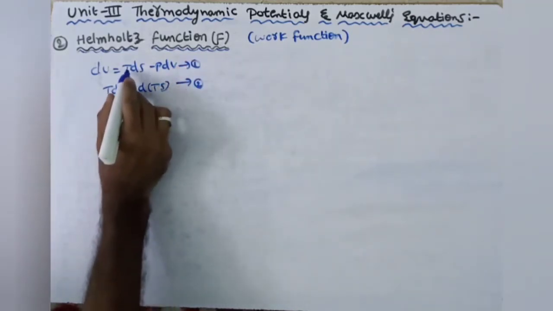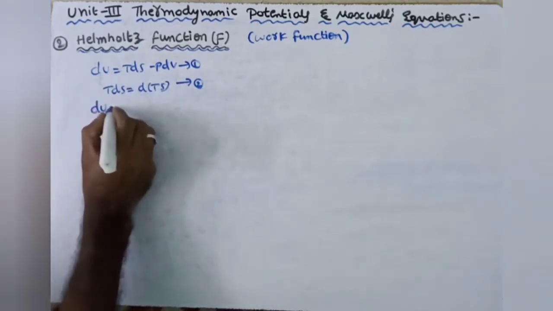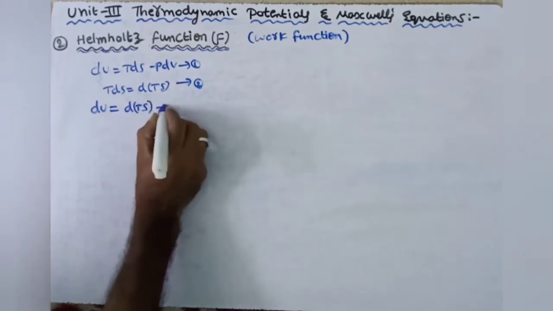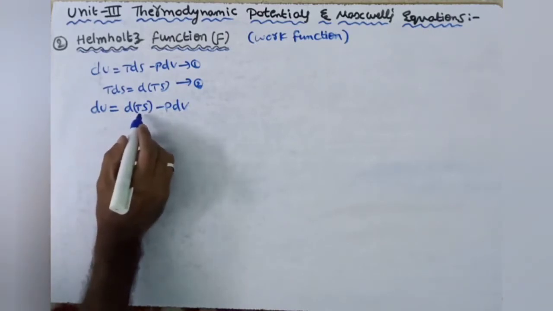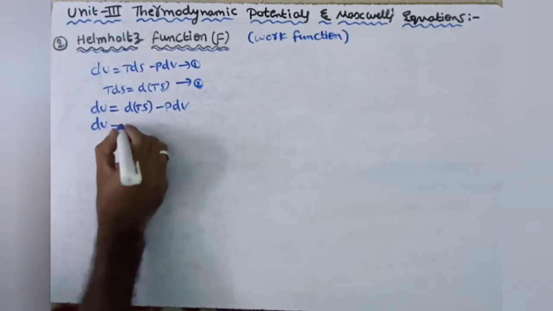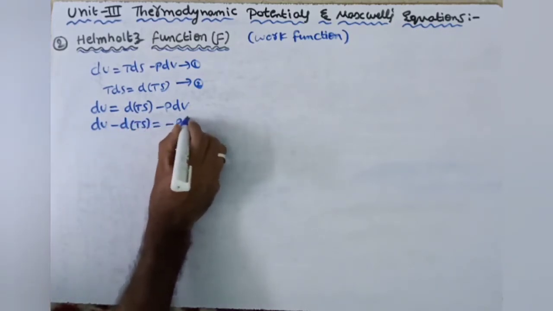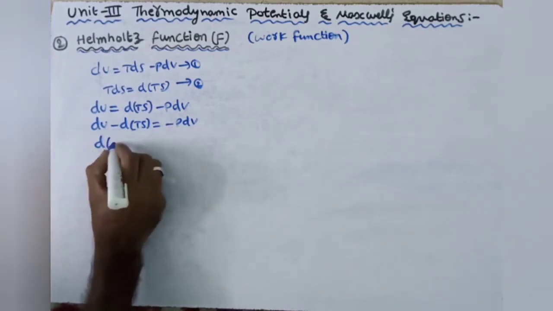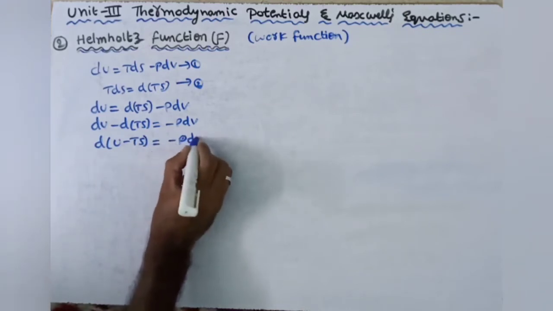When we substitute d(Ts) in place of Tds, we get du is equal to d(Ts) minus P dv. We send d(Ts) to the other side, then du minus d(Ts) is equal to minus P dv. So we can write this as d(u minus Ts) is equal to minus P dv.